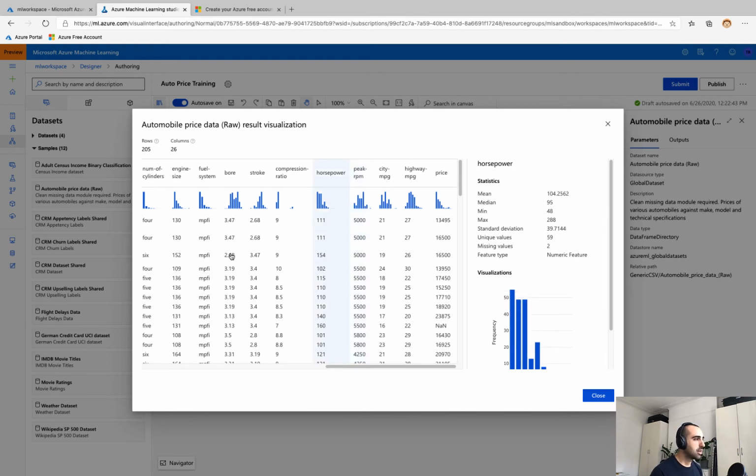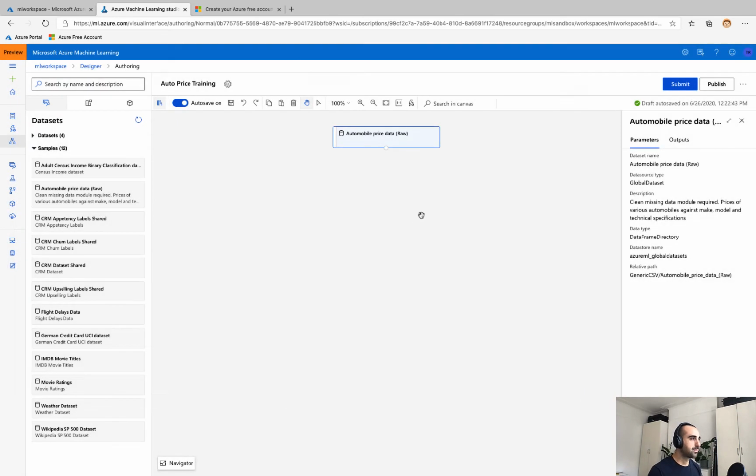And other columns like bore, stroke, and horsepower also have missing values, not nearly as much as the normalized losses column. So I think they'll still be critical in helping us predict the selling price of a car, but I'm not going to drop those columns altogether. I just want to clean up those missing value records. And then all the way on the right here, we have the price column. That's ultimately the numeric value which we're trying to predict.